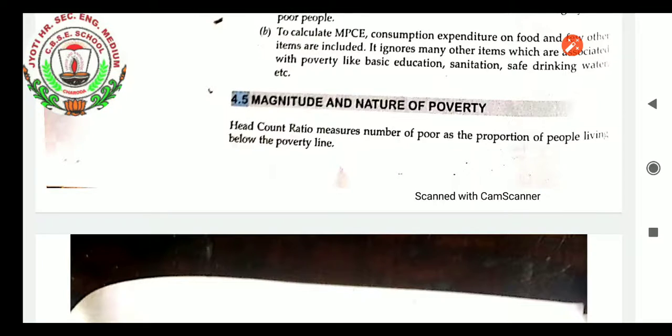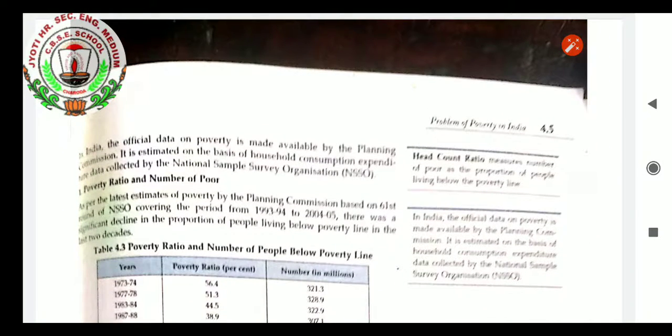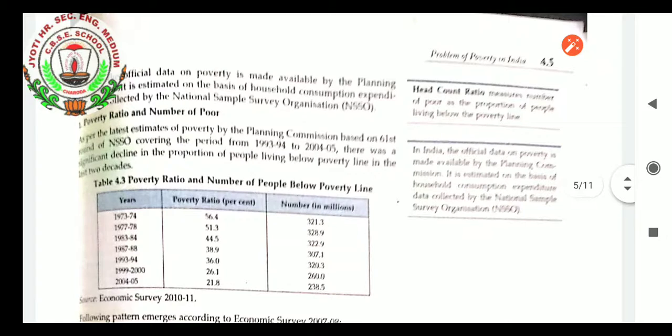Head count ratio measures the number of poor as a proportion of people living below the poverty line. In India, the official data on poverty is made available by the Planning Commission. It is estimated on the basis of household consumption expenditure data collected by the National Sample Survey Organization, NSSO. So these two ways we have forwarded the poverty line as follows: the poverty ratio and number of poor. Can we count the number of poor? It is very difficult because the maximum population of our country is poor.